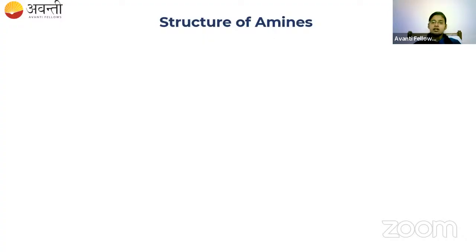Before moving on to the structure, I would like to give one statement to you. What are amines basically? Amines are the derivatives of ammonia. So we all know that the formula for ammonia is NH3.